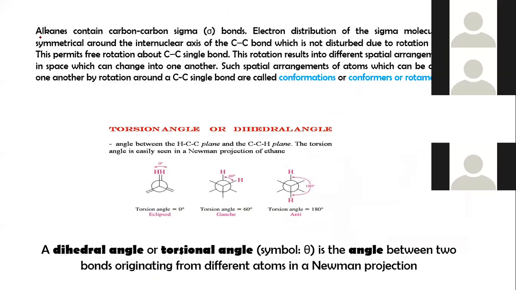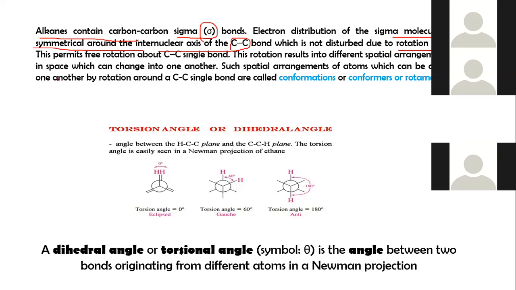Alkanes contain carbon-carbon sigma bonds. The electron distribution of the sigma molecular orbital is symmetrical around the internuclear axis of the carbon-carbon single bond, which is not disturbed by rotation about its axis, and it permits free rotation of the carbon-carbon single bond.